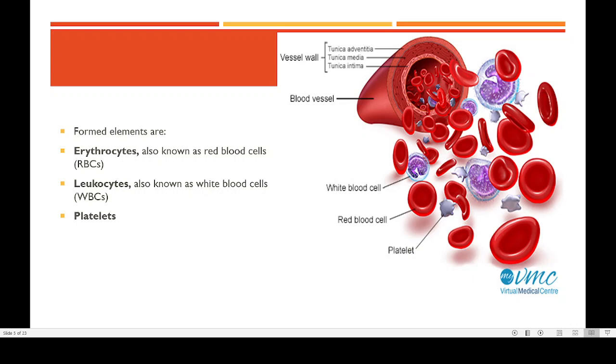Then we have also WBC. This WBC is present at the junction between the plasma as well as the RBC. So RBC will be 41%. Another 4% is actually constituted by WBC. So together it is 45%. That is, 45% of our blood volume is formed of solid substance, and another 55% is formed of water or liquid substance known by the name plasma. So these are the details regarding the volume of blood.